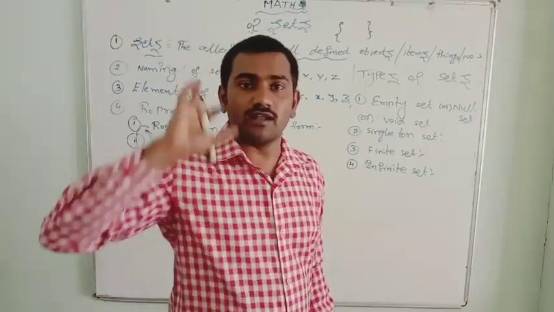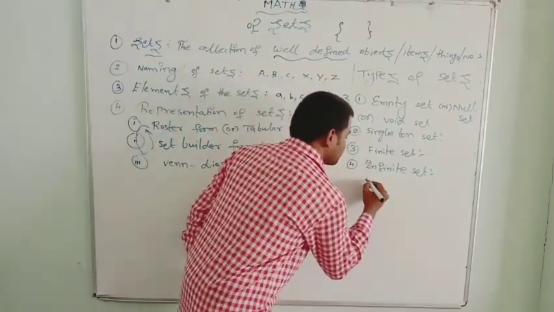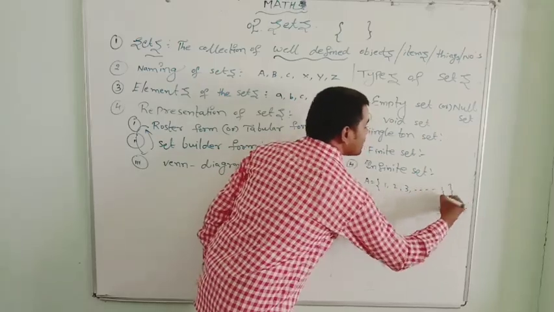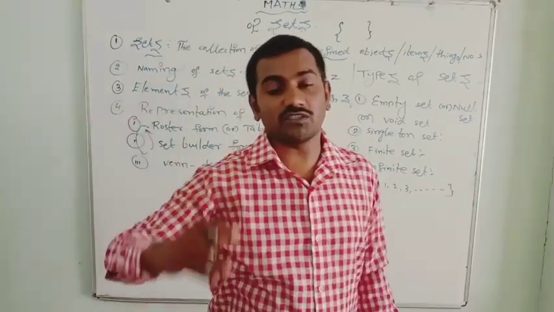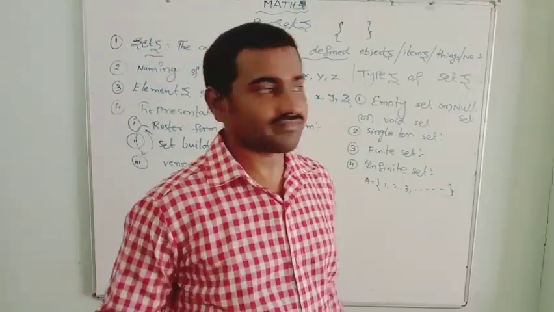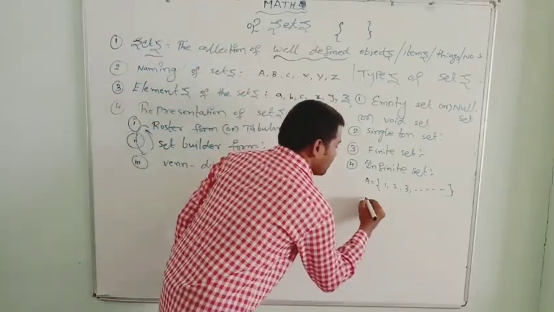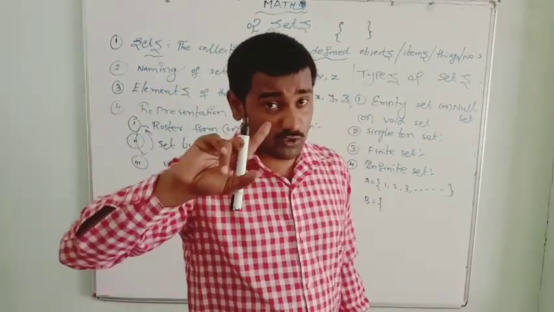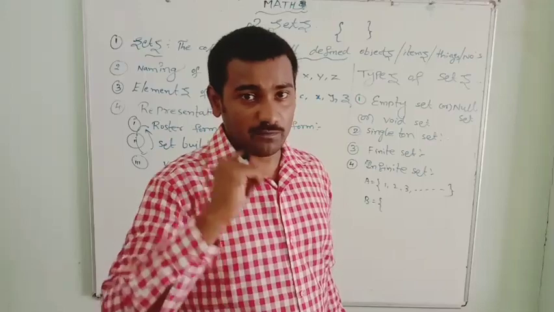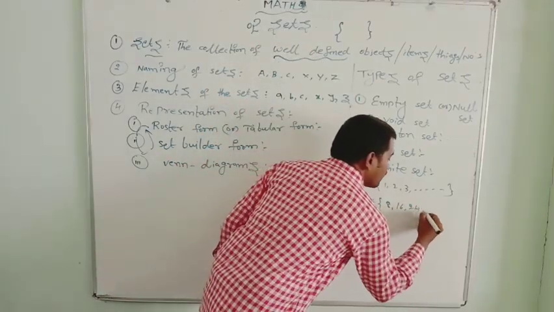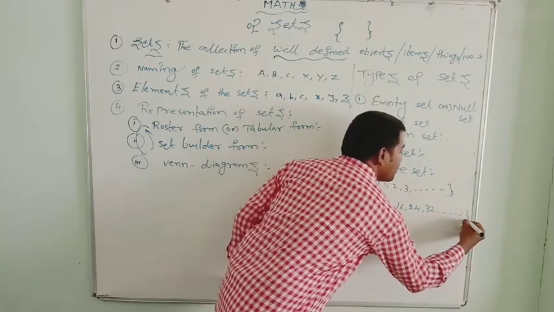The set of natural numbers, let me say set A. How many elements are there in that? The set of natural numbers is infinite. It is known as an infinite set. Another example is the multiples of 8: 8, 16, 24, 32 and so on.